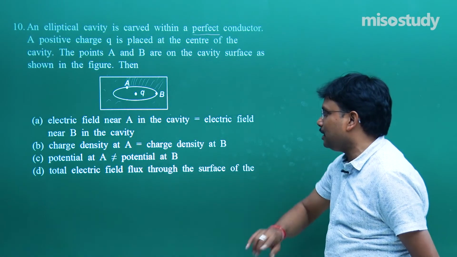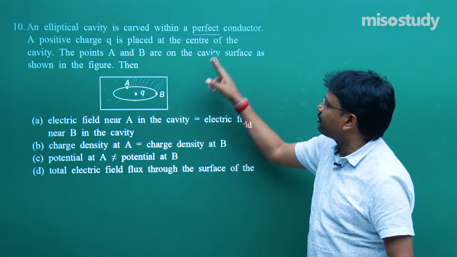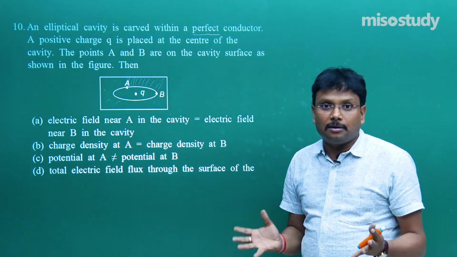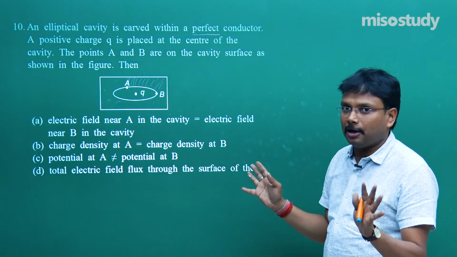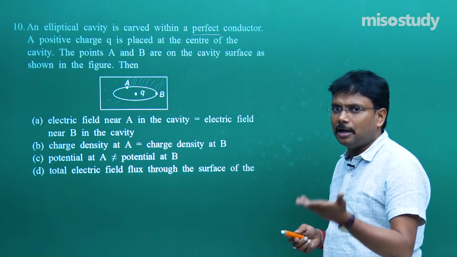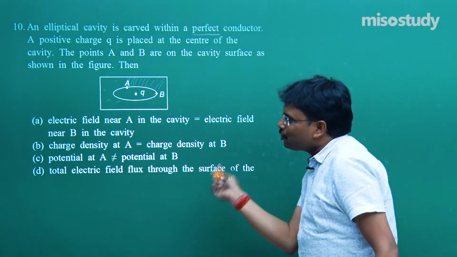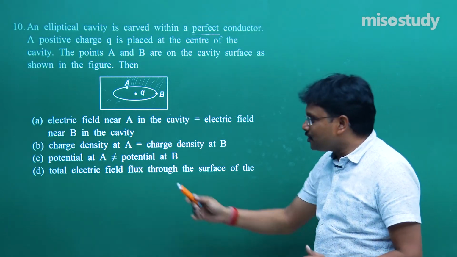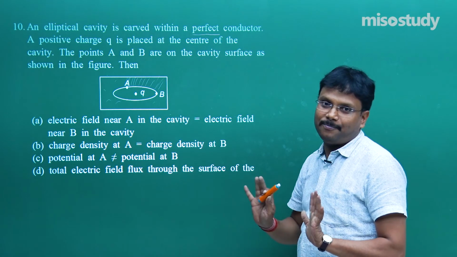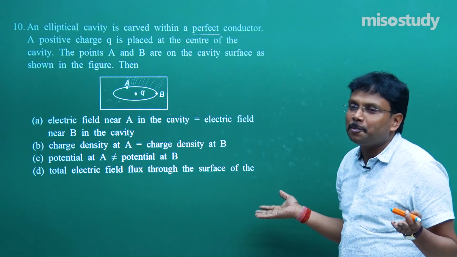Charge density at A is equal to charge density at B. No, again it's a perfect conductor. This assumption is true for non-conducting material, fine, but not for the perfect conductor. That is a simple fact that I am sure you must have learned during the discussion of magnetism. Potential at A is not equal to potential at B, which would be correct if it were not equal there. Potential is the same, but over here it is given as not equal to. So this option is again an incorrect option.